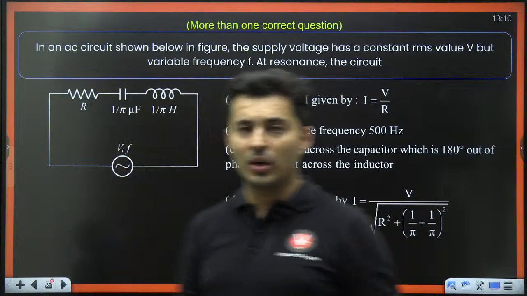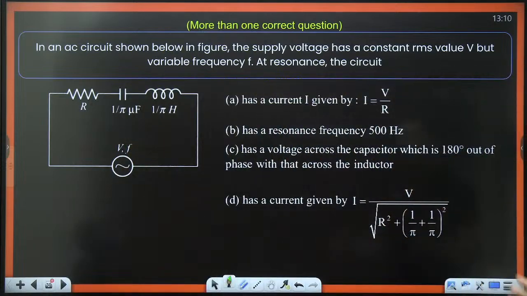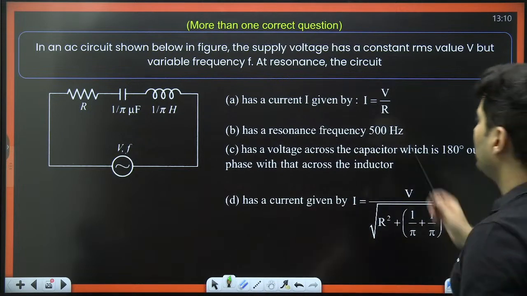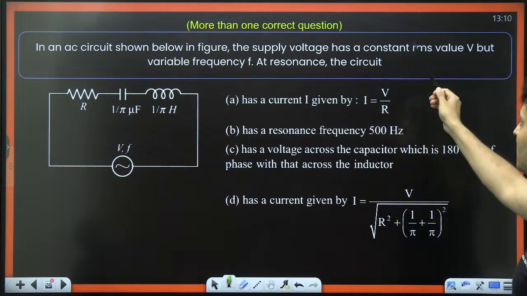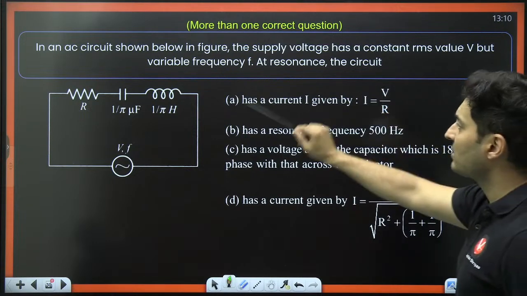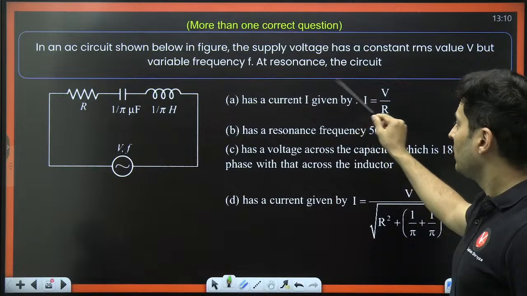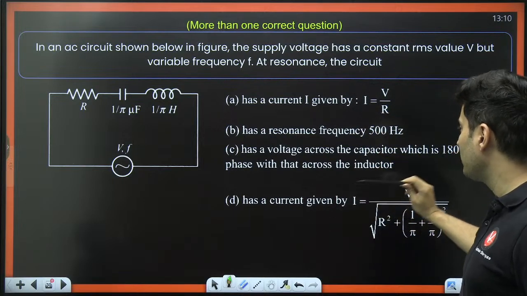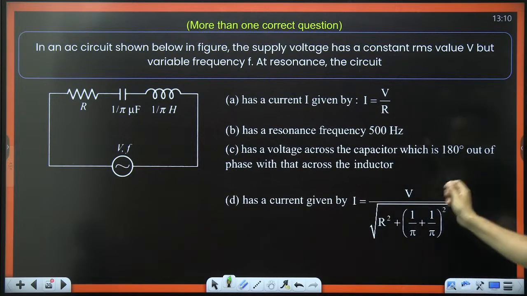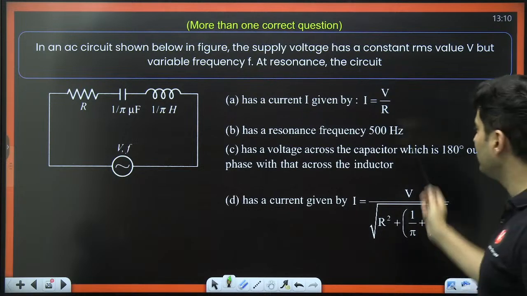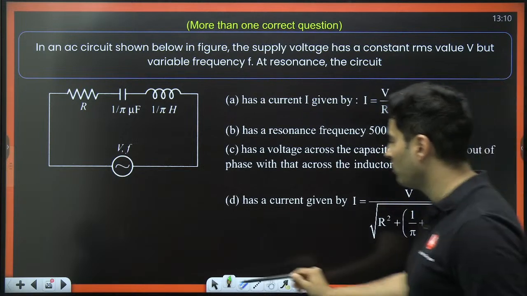Again, this is a question on electromagnetism. This is specifically from the chapter of AC, alternating current. You can see L is there, C is there, R is there. Resonance situation is given. Voltage is constant by the AC source. The current is how much, resonant frequency is how much, phase difference between the voltages is asked. Either A or D will be correct most likely.